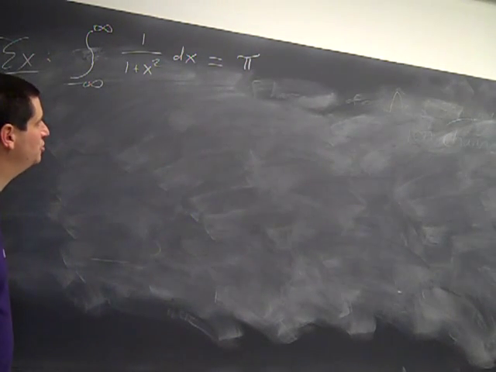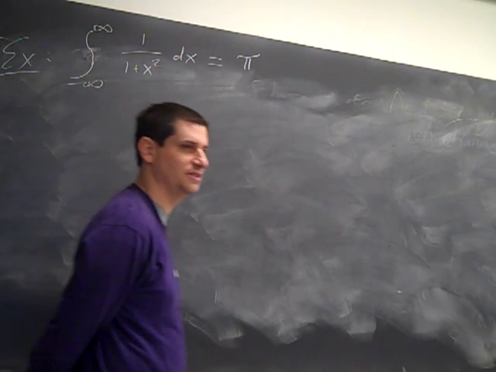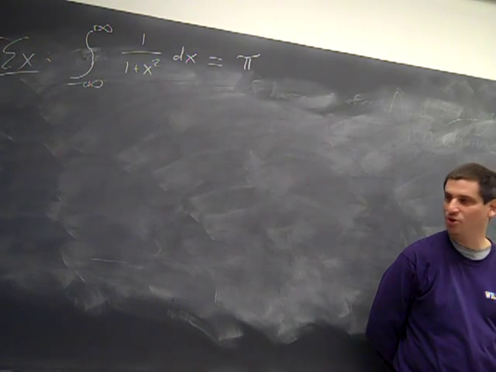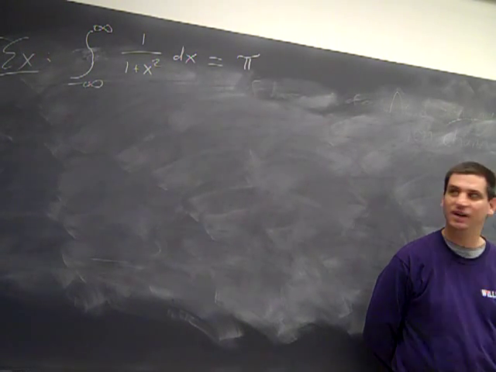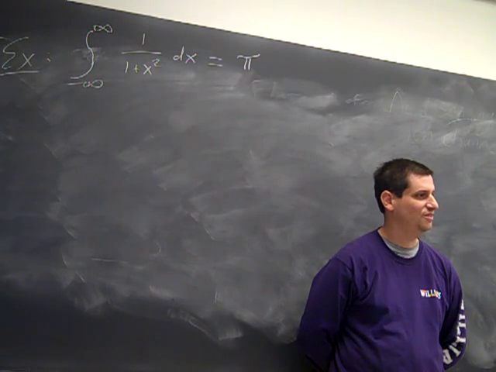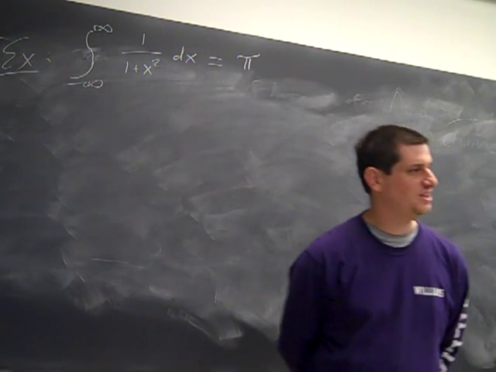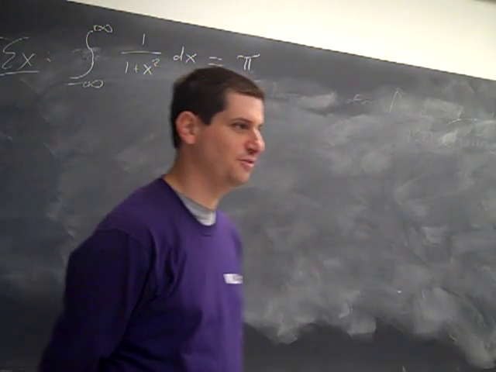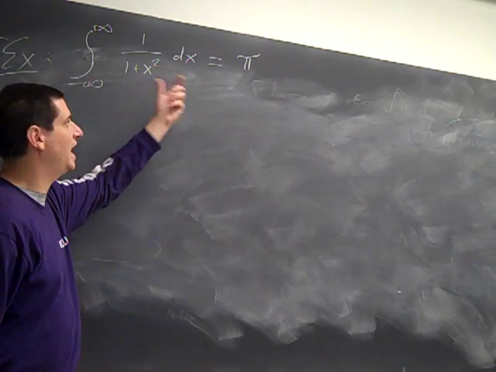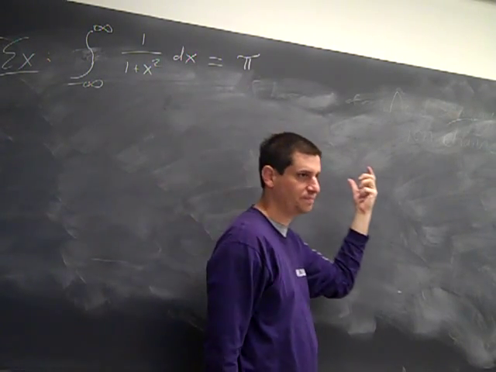If there's time, I will try to show you why the derivative of arctangent is 1 over 1 plus x squared. It's a fun fact to prove. Okay? So in some sense, we don't need complex analysis. But if I instead gave you 1 over 1 plus x to the 4th, what would you do? I no longer know a function whose derivative is 1 over 1 plus x to the 4th. I'm choosing this function deliberately because I know what the answer is, and I can check at the end of the day, did we do the problem correctly?